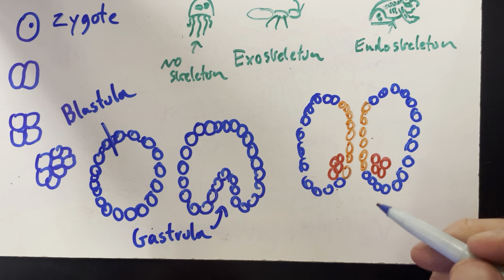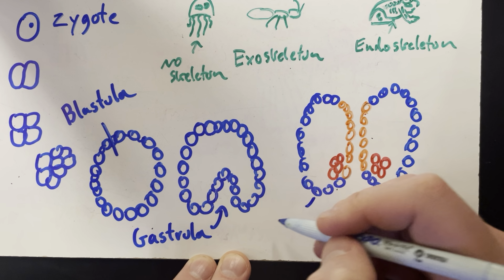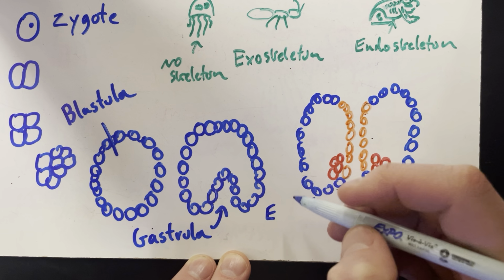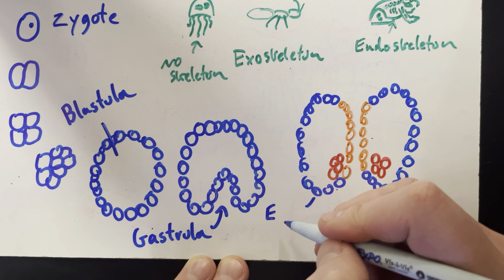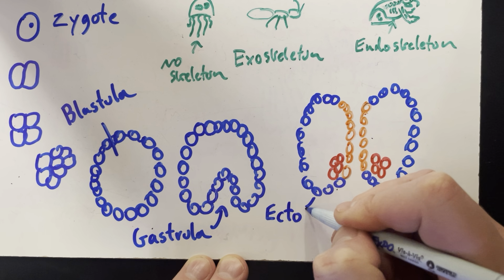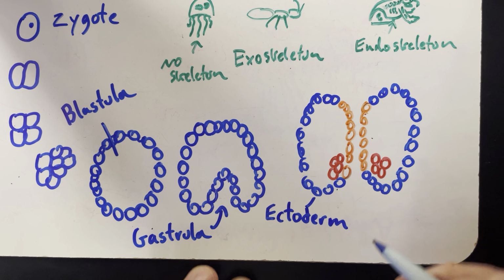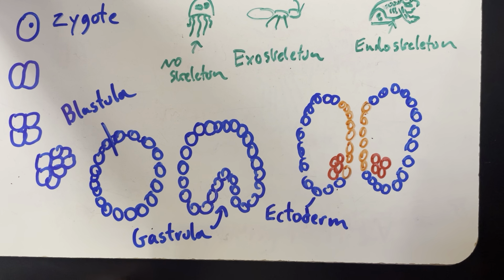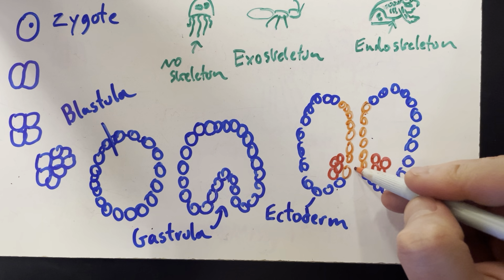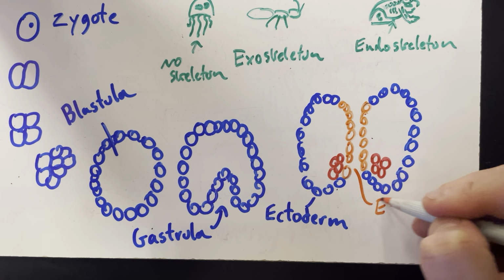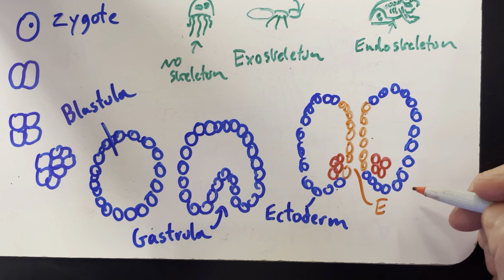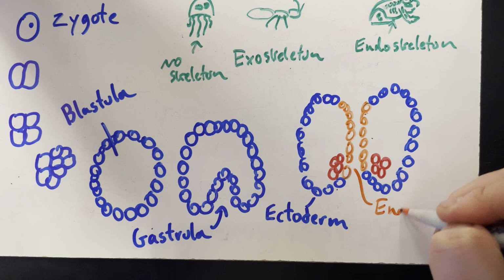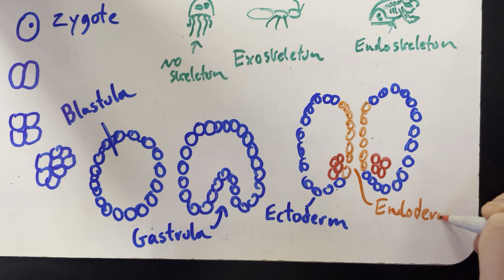The cells on the outside are called the ectoderm. The ones on the inside become the endoderm.